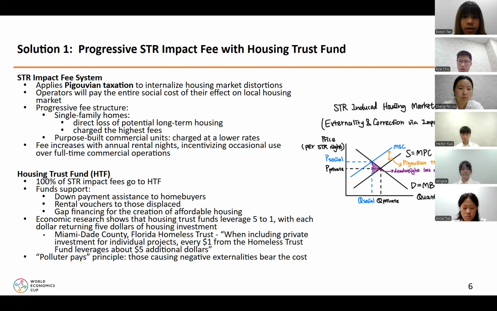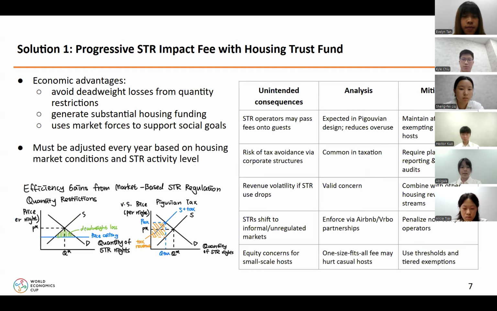This policy embodies the polluter pays principle from environmental economics. STR operators can continue doing business, but must compensate for their social impact. Economically, this approach offers 3 major advantages. It avoids deadweight loss caused by quantity caps or outright bans. It creates a sustainable revenue stream for housing, and it leverages market forces to shape STR behavior.